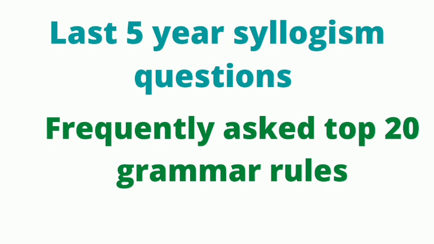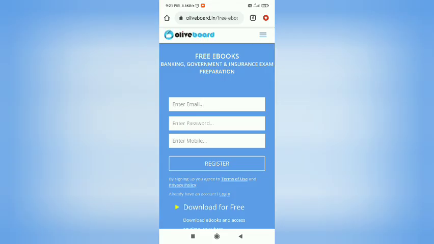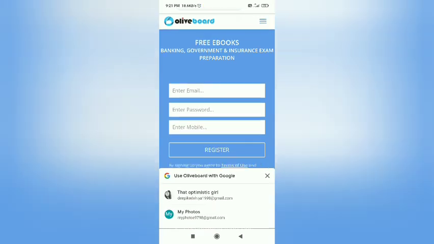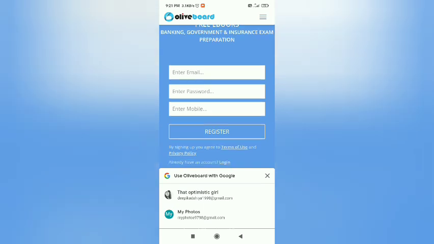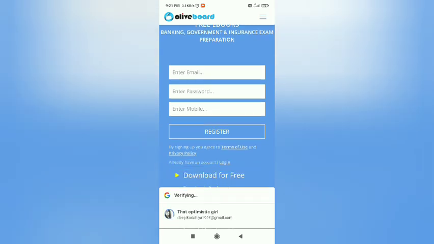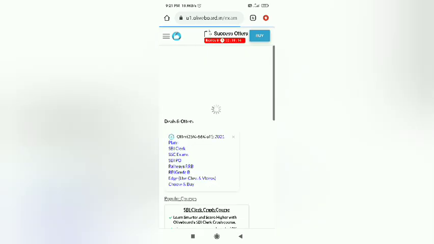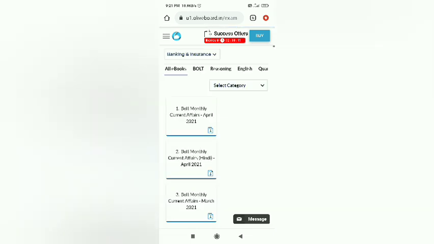And now I will show you how you can download these ebooks, because many find it difficult to download. They are not able to find the ebooks. So now I will show you on my screen how you can download it. Okay, so whenever you tap on the link which I have provided, the same interface will be opened before you. Okay, so what you have to do is log in with your email, or you can use your mobile number also. So now the section will be opened, and here we can see the ebooks.